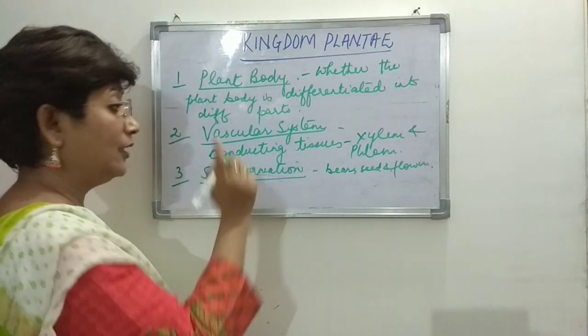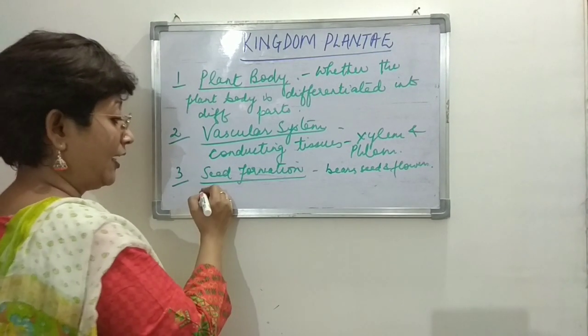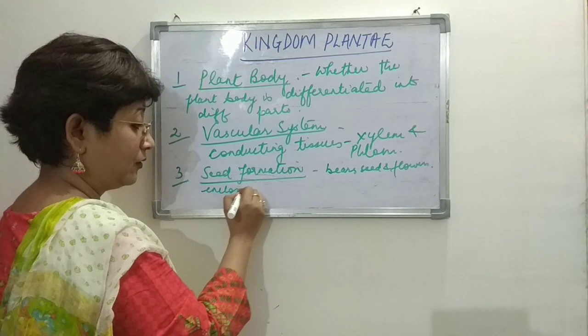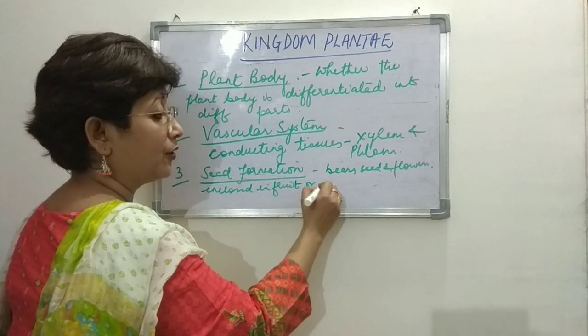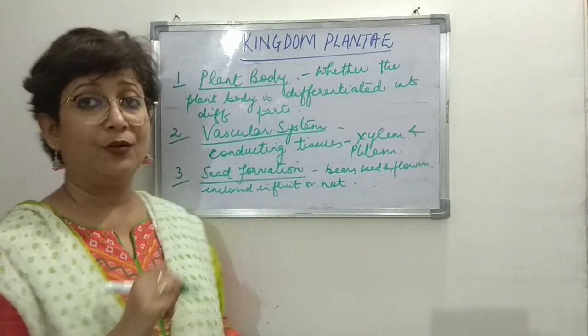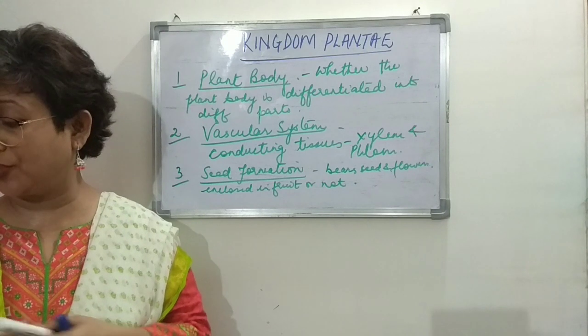Then if there is a seed, whether the seed is enclosed in fruit or not. So this is again taken into consideration.